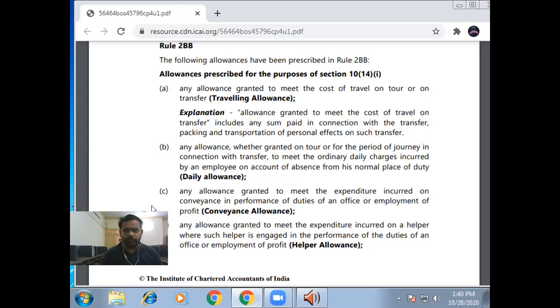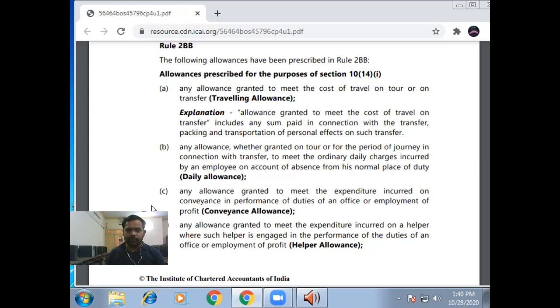For these expenses, the organization compensates or pays some amount to the employee. In that case, this allowance is exempt from income tax because it is not the personal expenditure of the employee. It is the expenditure of the organization, because our employee is transferred or going on a tour because of organization work, not for personal work. That's why daily allowance is completely exempt from income tax.